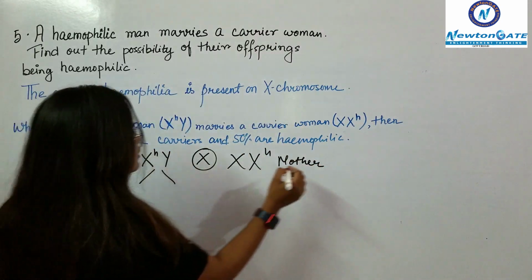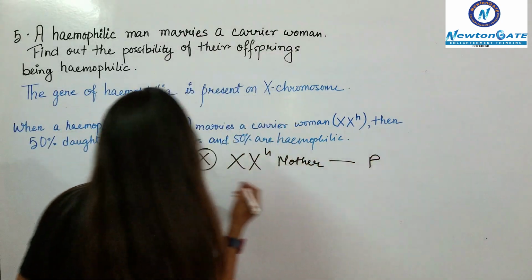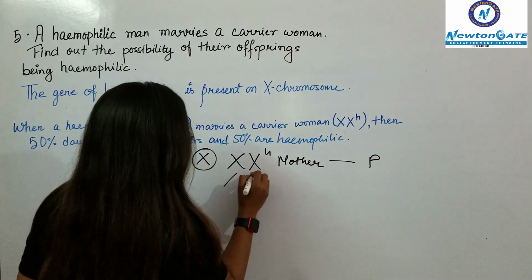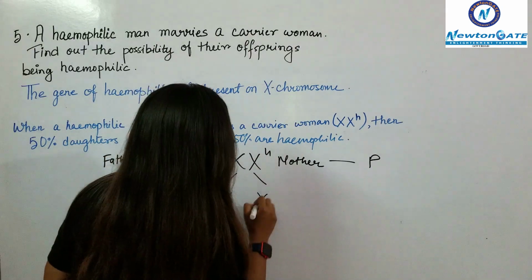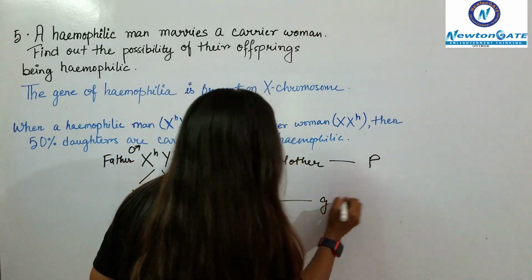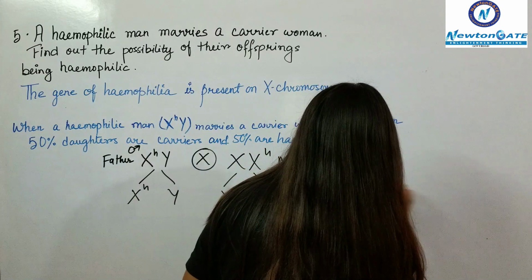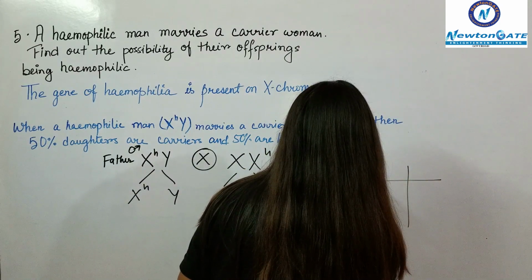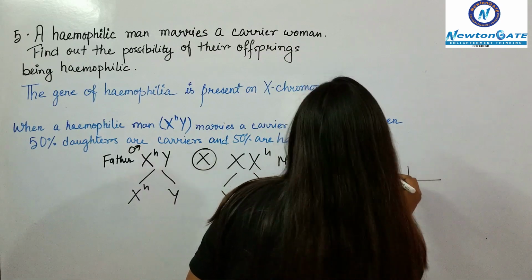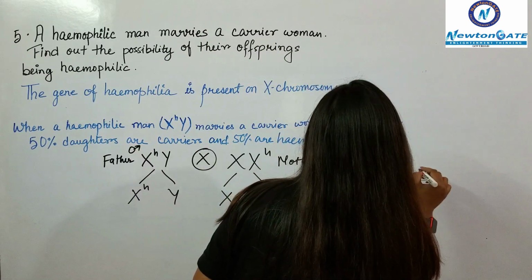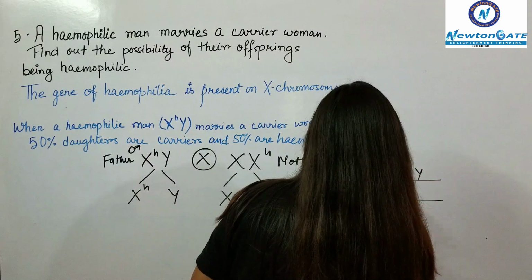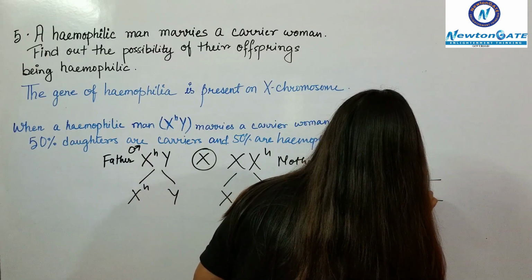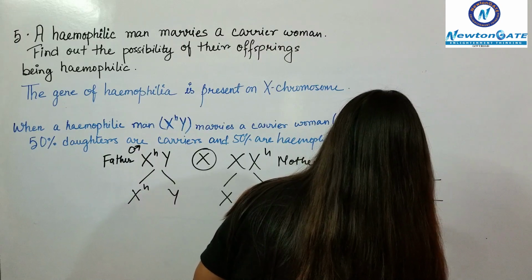So while the preparation of gametes, they will form these sets of gametes. And if we put this in a checker box, we will get something like this.